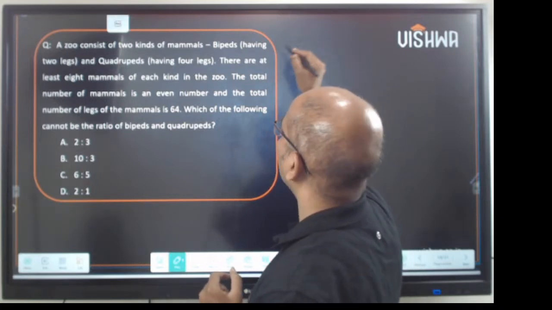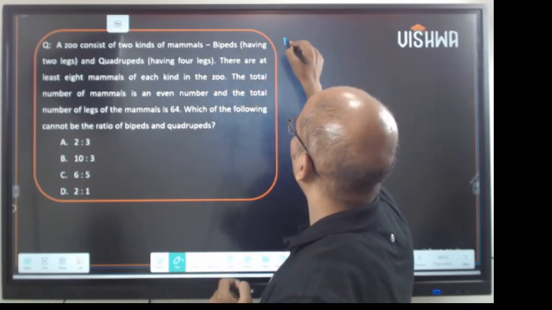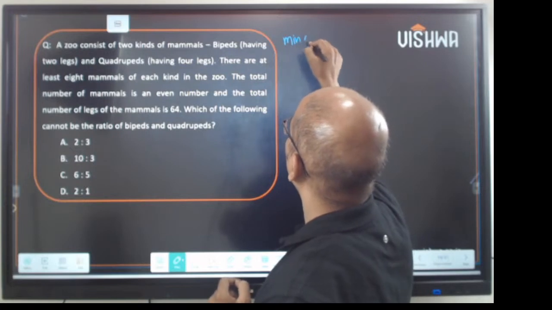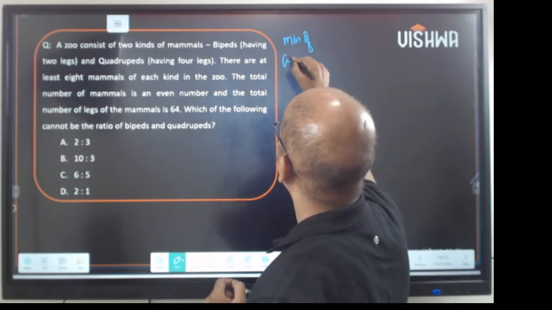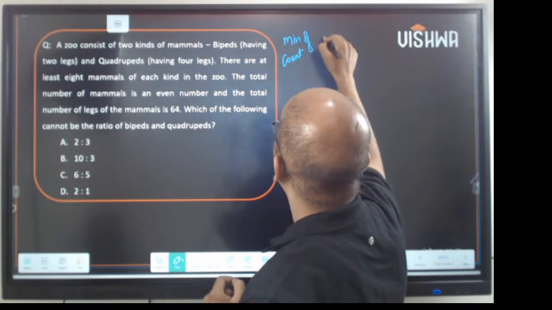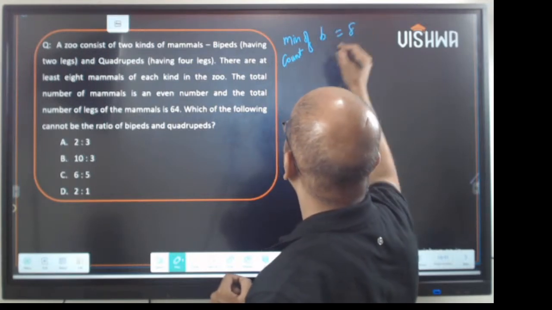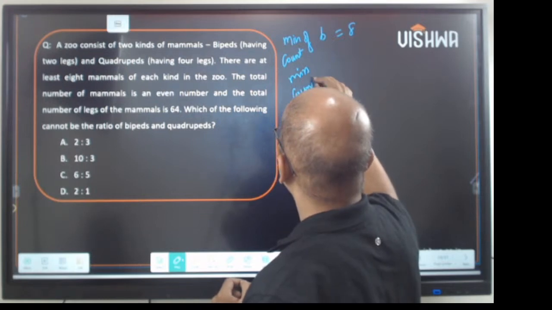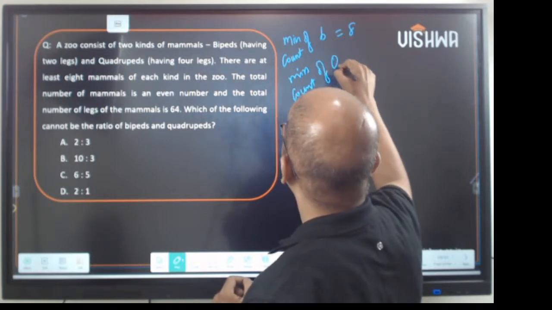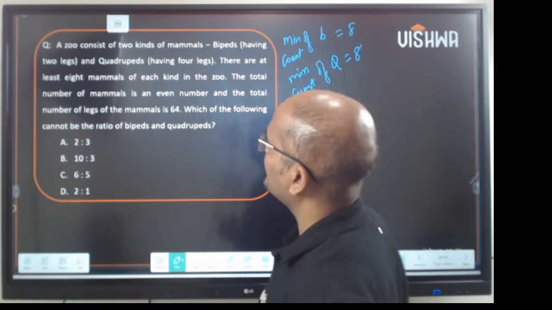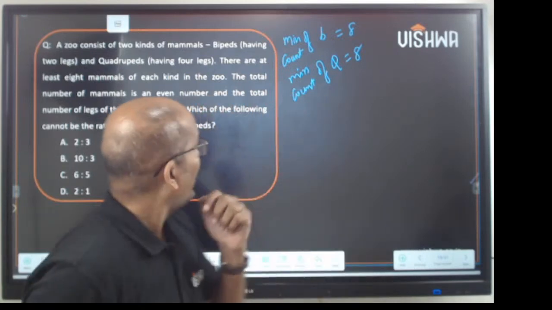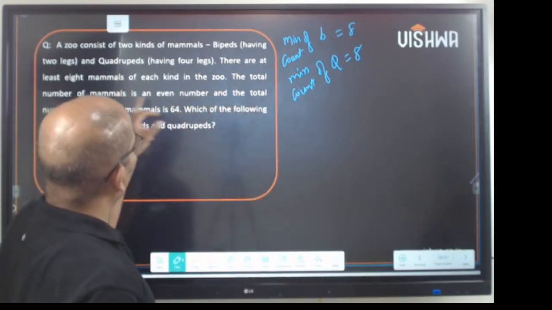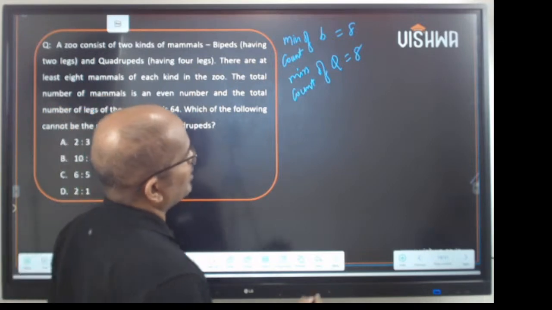If I say bipeds as B, the minimum count of bipeds is 8. Similarly, the minimum count of quadrupeds is also 8. That's what he gave us, right? And he says that the total number of mammals in the zoo is an even number.